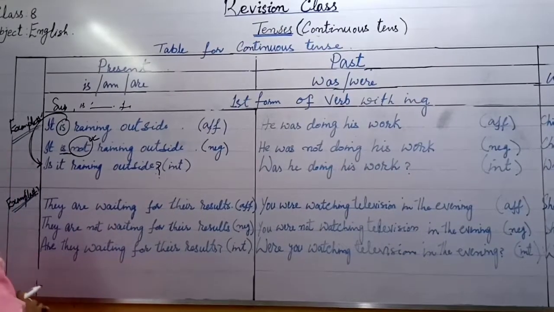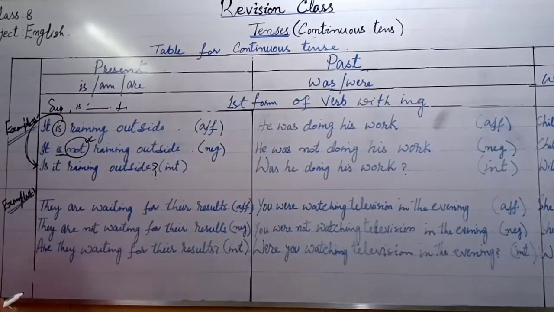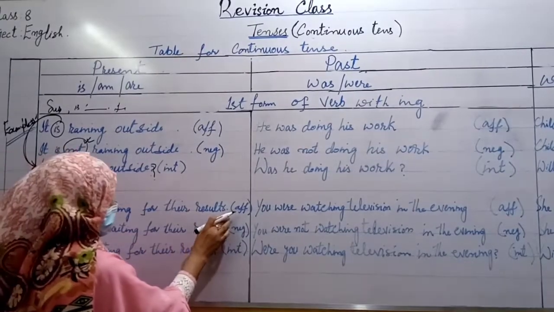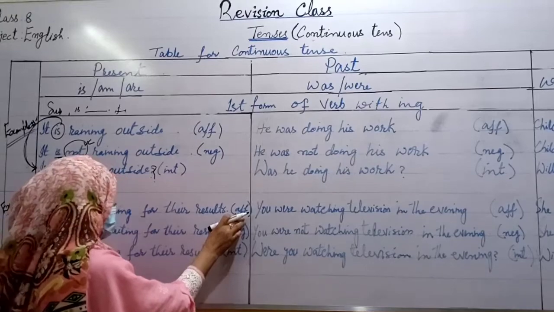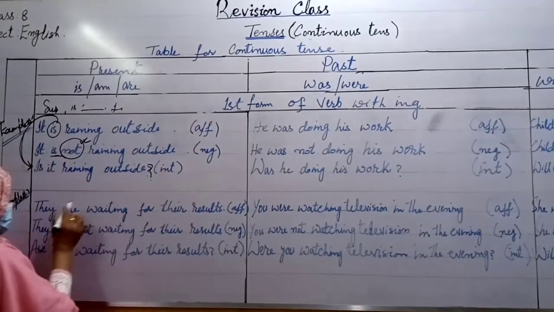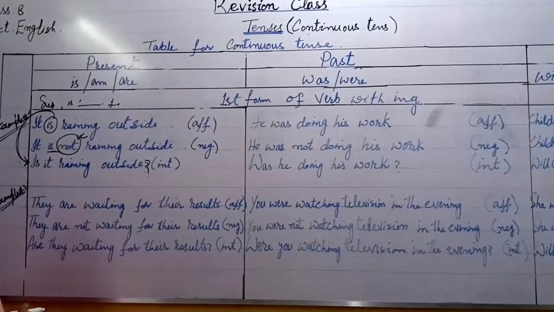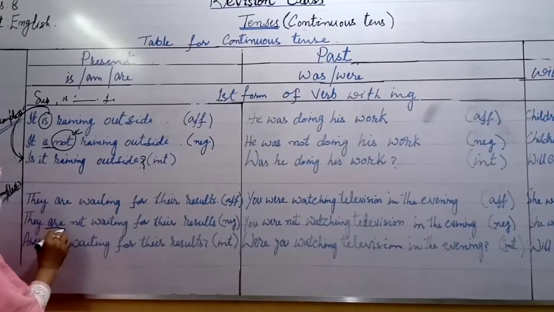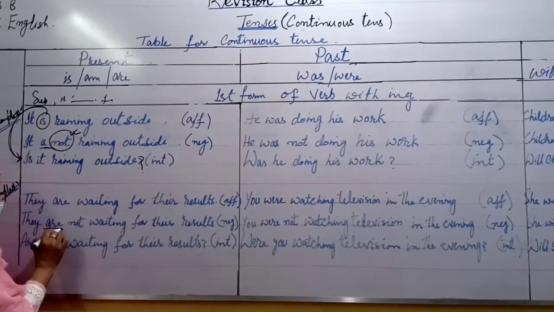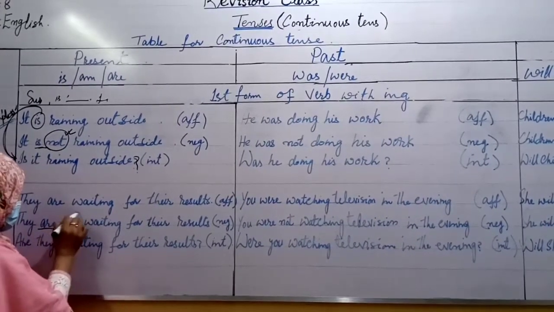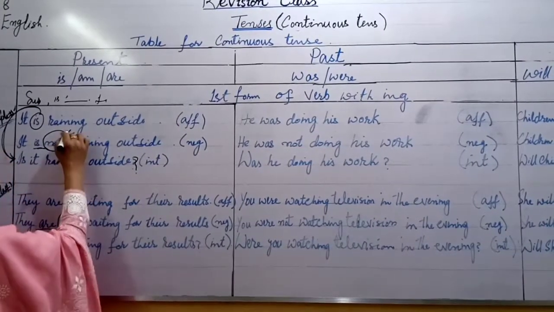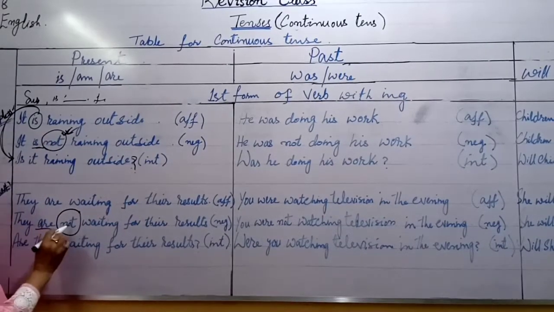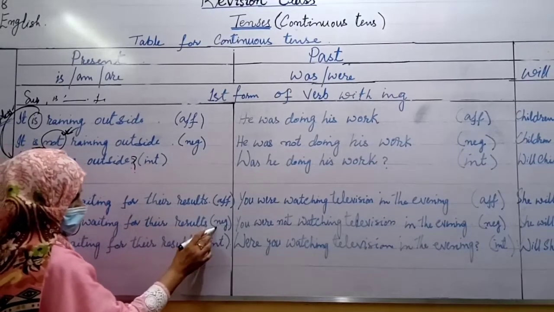Okay? Look at the next example. They are waiting for their results. This is an affirmative sentence. If you want to change it into negative, just after the helping verb or auxiliary verb, you will put not, as I have shown in the first example. So now the sentence: they are not waiting for their results.